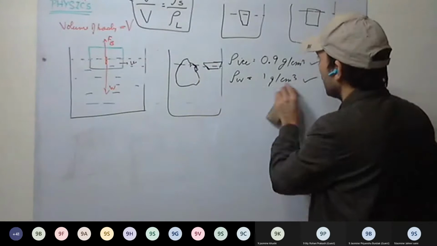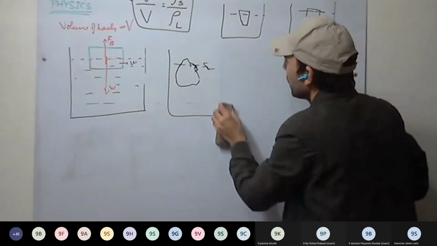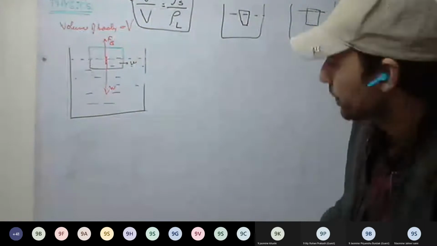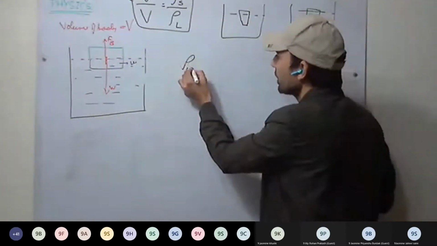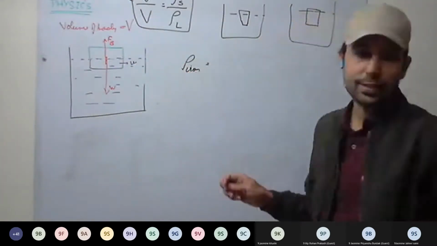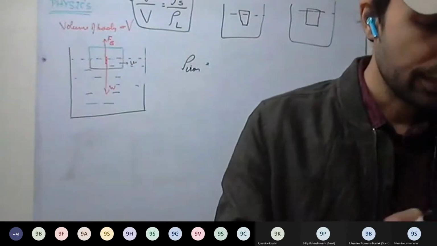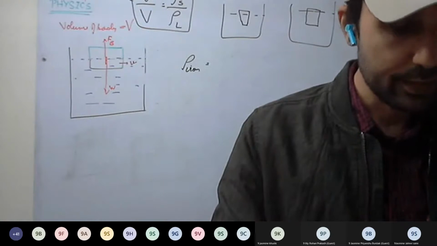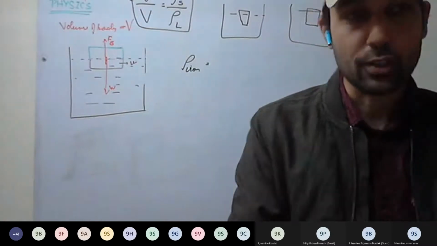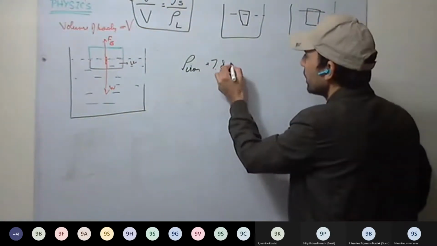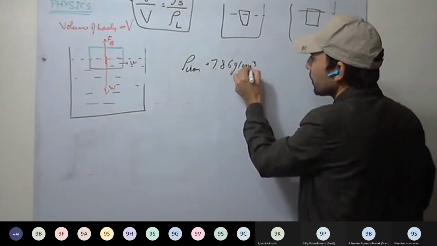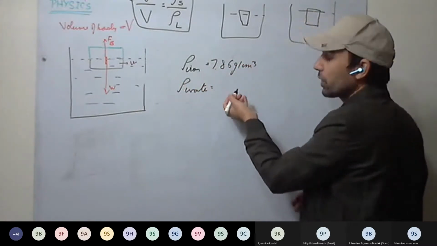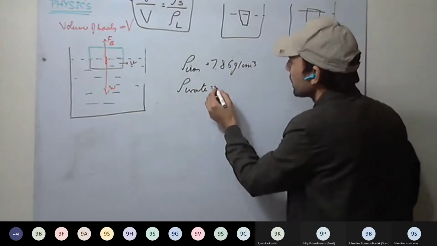Now we discuss the ship. How does a ship float? Mainly ships are made of iron, and the density of iron is much greater than that of water. It is given on page number 113, density of iron is 7.86 gram per centimeter cube, whereas for water, it is around 1, or 1.12 for sea water.